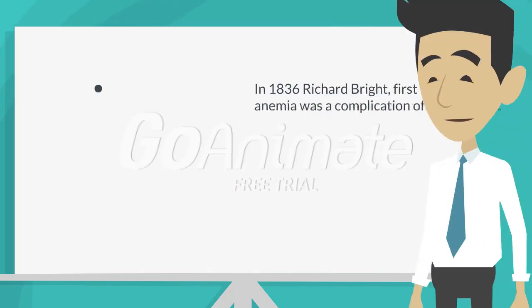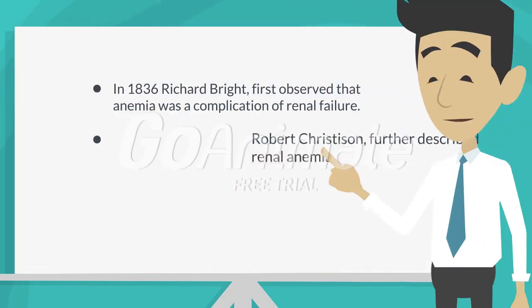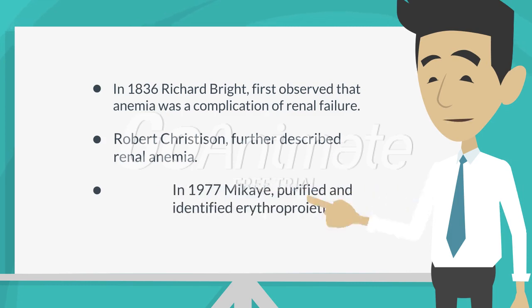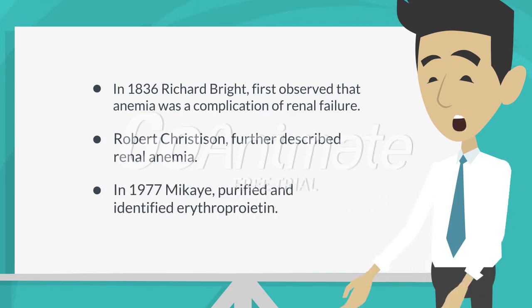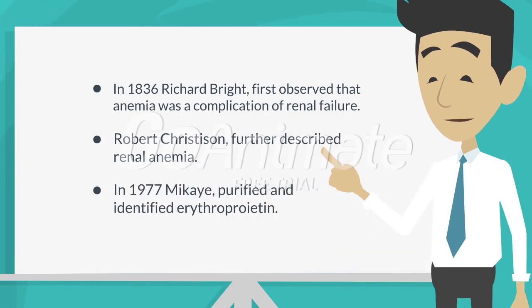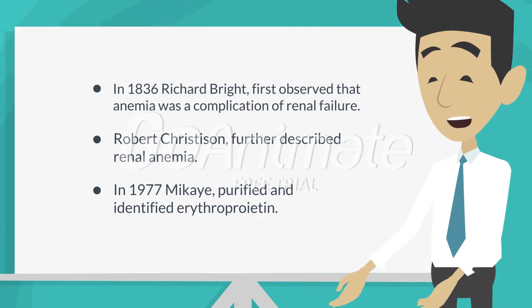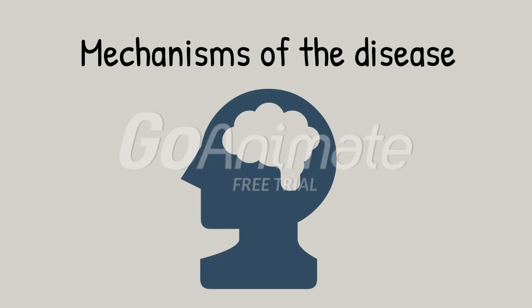In 1836, Richard first observed that anemia was a complication of renal failure. Christison further described renal anemia. In 1977, Mackay purified and identified erythropoietin. Now we talk about the mechanisms of the disease.